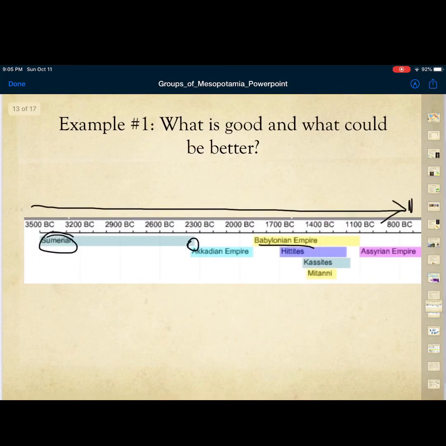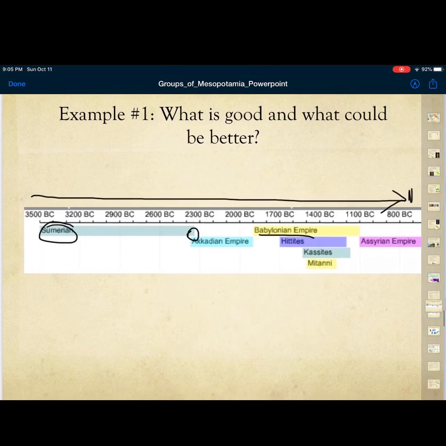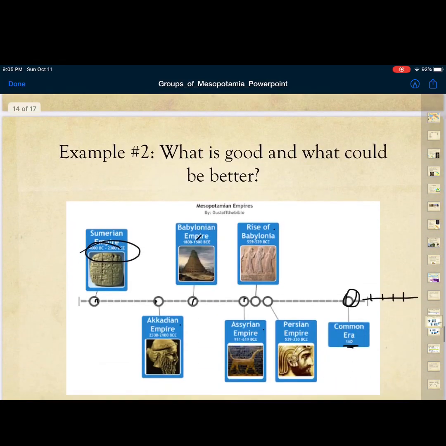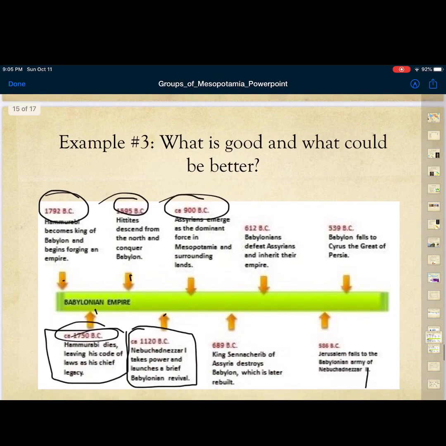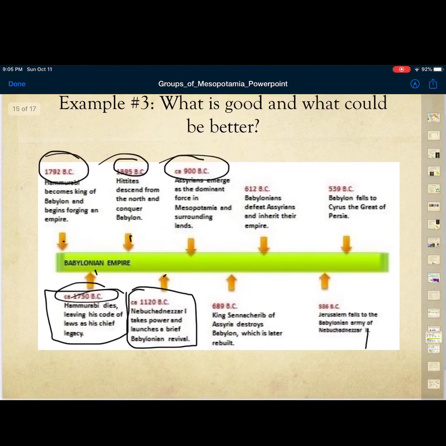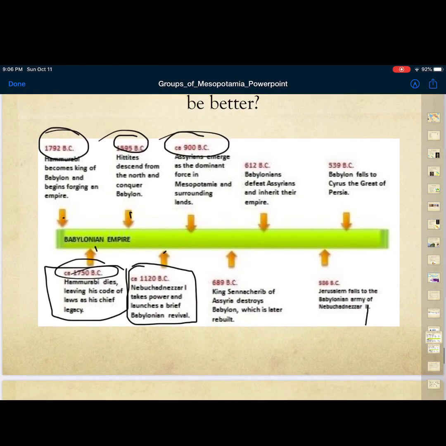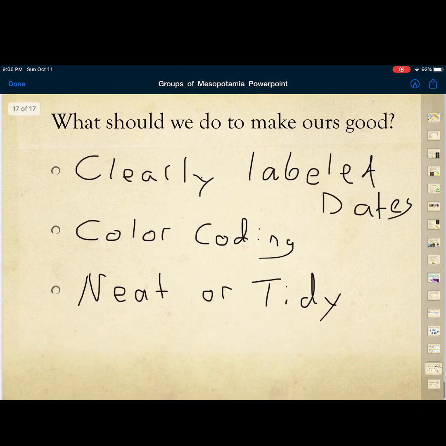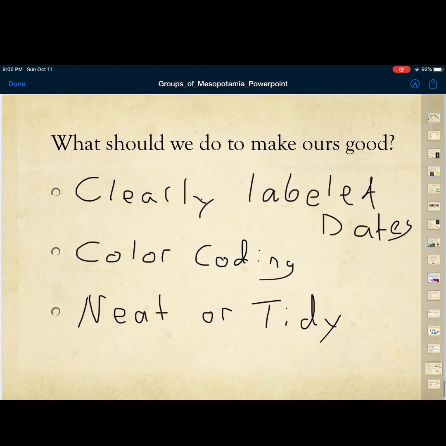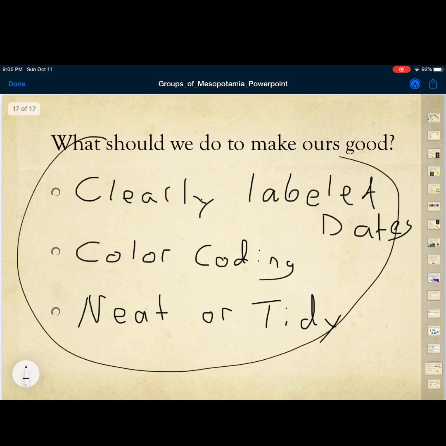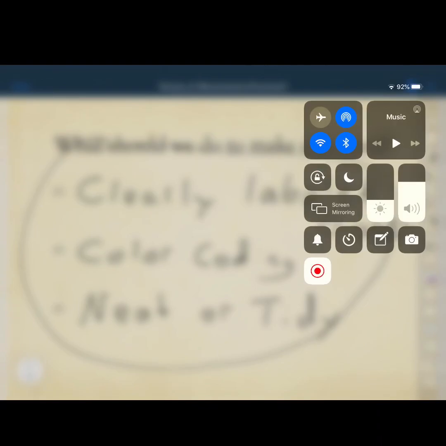This one will be very helpful for us to steal the color coding from to make sense of our maps. And just in general, the ones that are the neatest and tidiest, like this one, as much as I like it, it's not super neat and tidy, so it could definitely be cleaned up. Okay, so let's take a look at our assignment and what we're gonna try and apply these three guidelines to. Let's take a look at that assignment now.